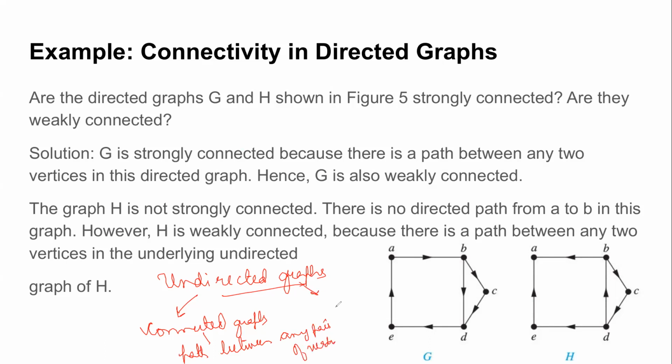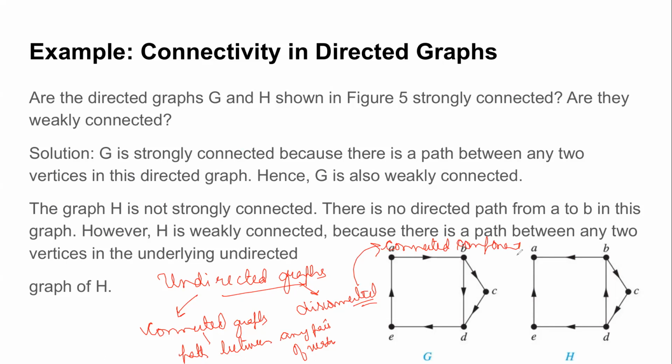And if there was some vertex where there was no path, we said that it was disconnected, right? But when we looked at disconnected graphs, we tried to look at connected components. That means subgraphs which are at least connected. The whole graph is not connected, but at least the components are connected.